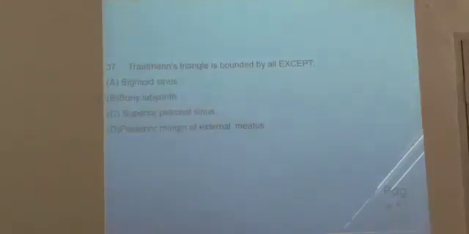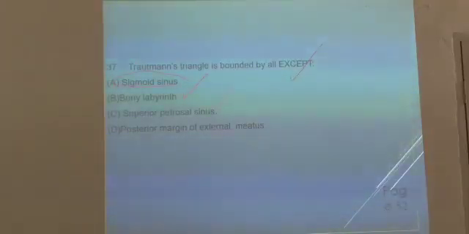Everybody knows that. Good. Next, Trotman's triangle is bounded by all except: sigmoid sinus, bony labyrinth, superior petrosal sinus, posterior margin of the external auditory canal. For example, from the ear, there are two types of abscess that can form in the brain, cerebral abscess and cerebellar abscess. This cerebellar abscess spreads from the ear through Trotman's triangle.